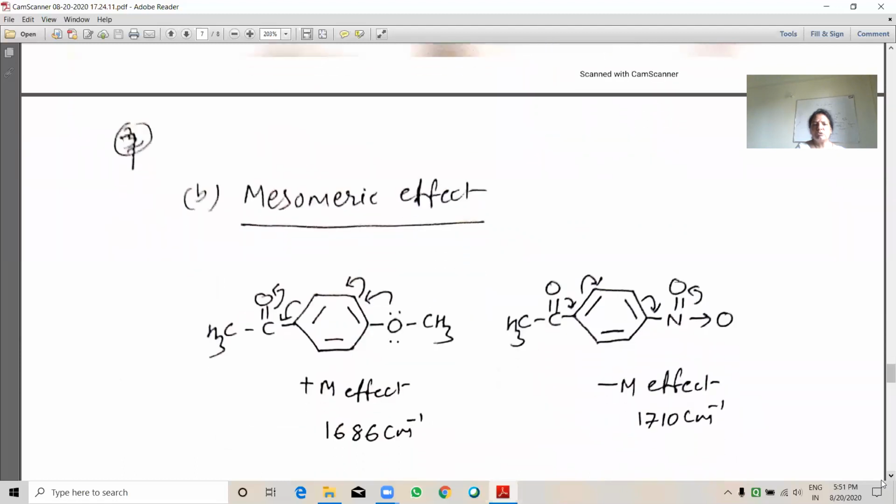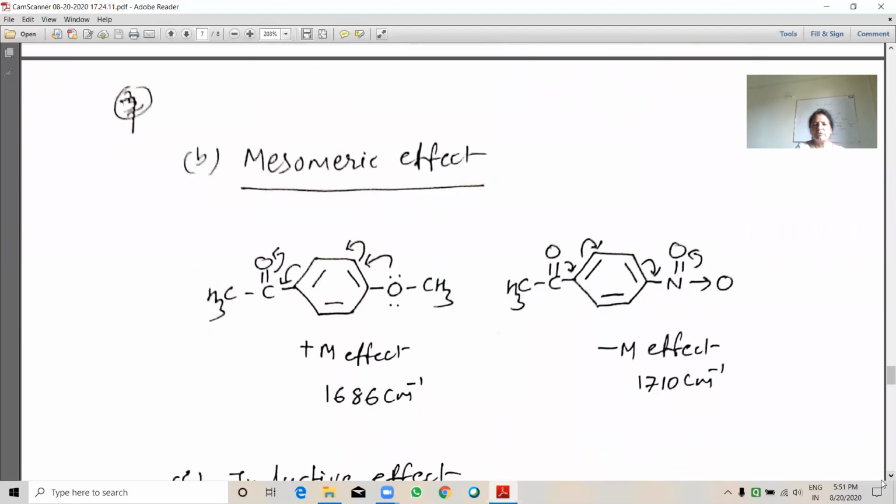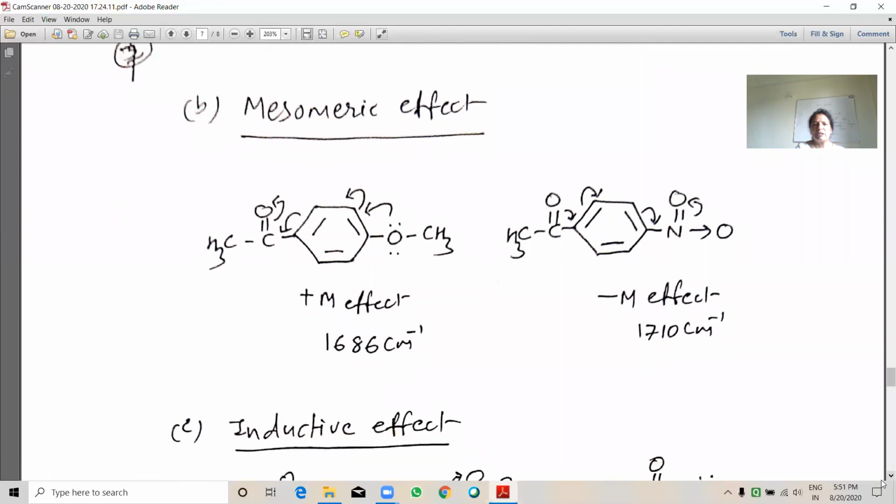Mesomeric effect is also responsible in the frequency of IR. Here, due to the plus M effect, its value is slightly lower. Due to the minus I effect of the nitro group, its value is comparatively higher.